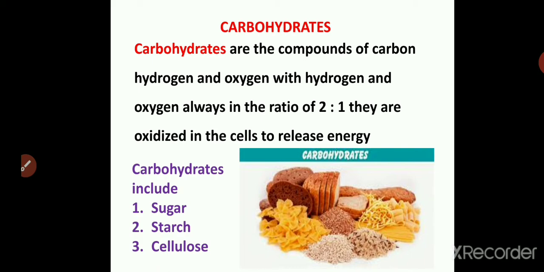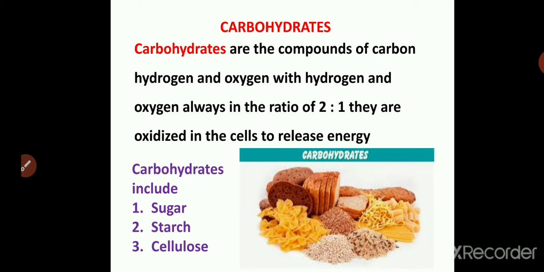Carbohydrates are the compounds of carbon, hydrogen and oxygen, in which the hydrogen and oxygen are always present in the ratio of 2:1. Carbohydrates are the main source of energy and stored food. They are the natural products of photosynthesis. That is, when a plant carries out the process of photosynthesis, the end product is a carbohydrate. So the carbohydrates release a lot of energy. The carbohydrates are categorized into three types depending upon their structure.